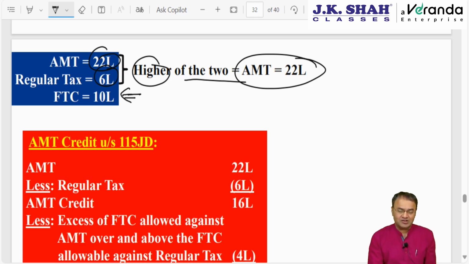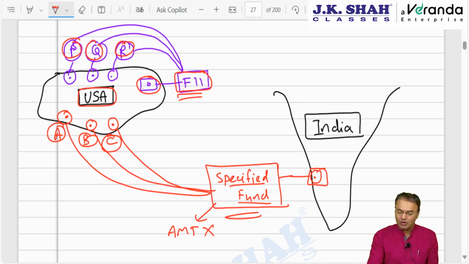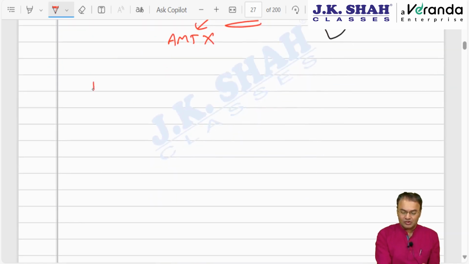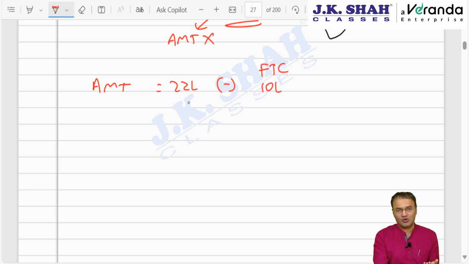This 10 lakhs is the FTC available. How would you have claimed it? So AMT 22. If I would have claimed FTC against AMT, I could have claimed the full 10 lakhs, because I have a sufficient amount of AMT available, and the ultimate payable would have been 12.